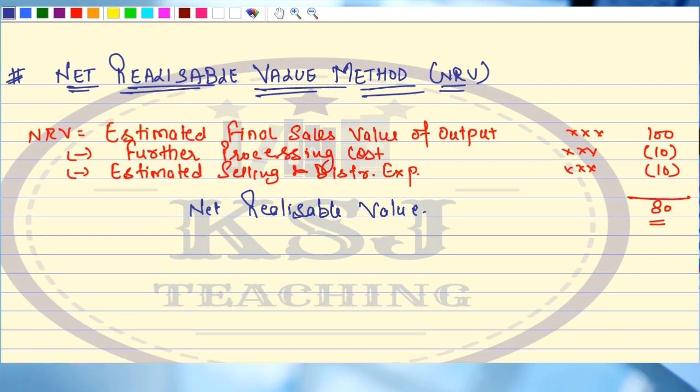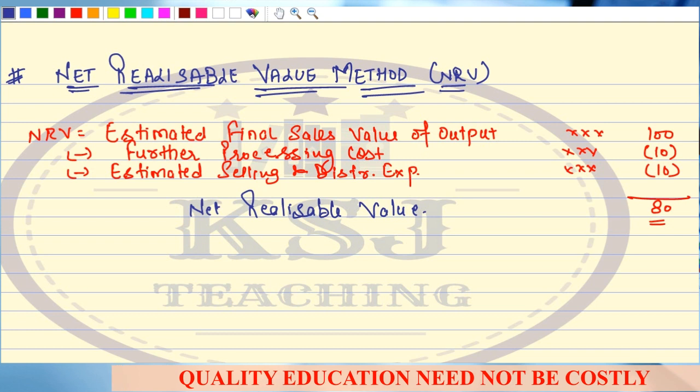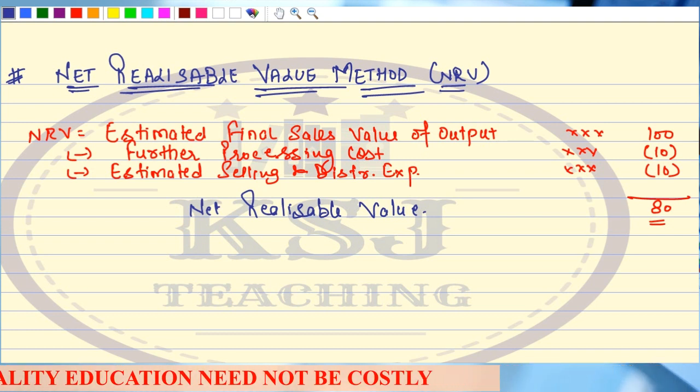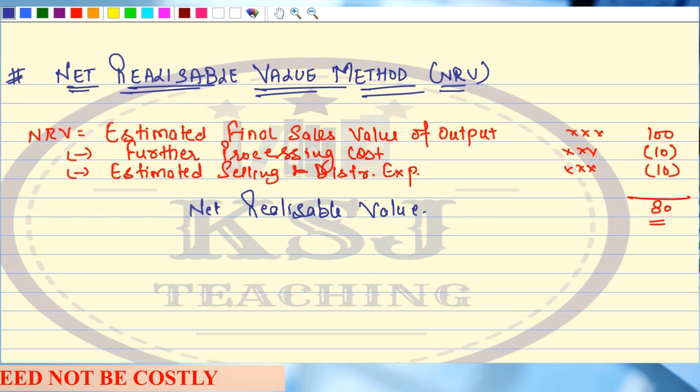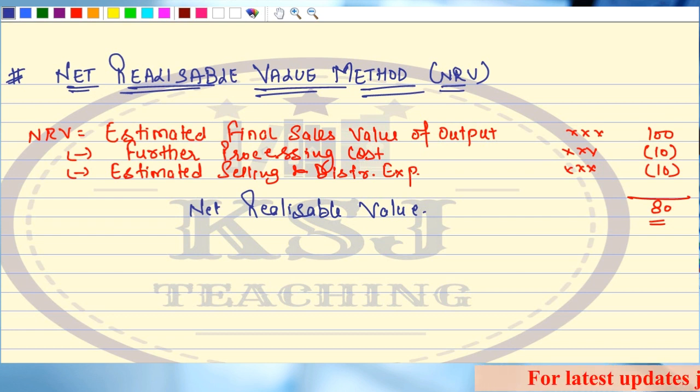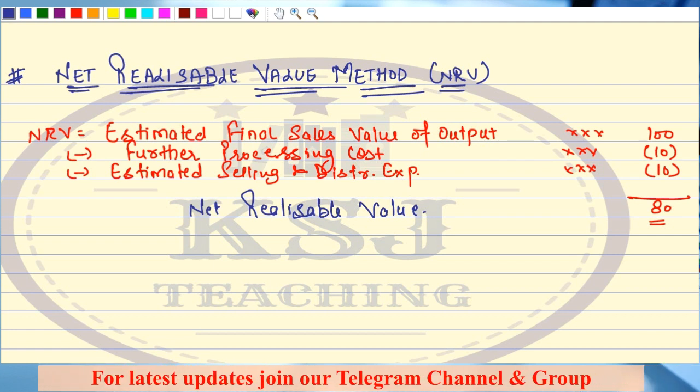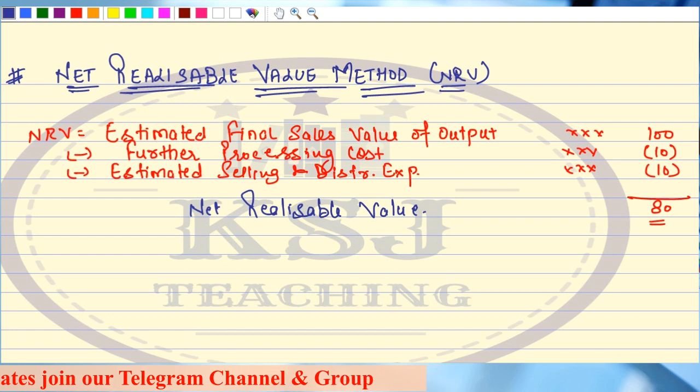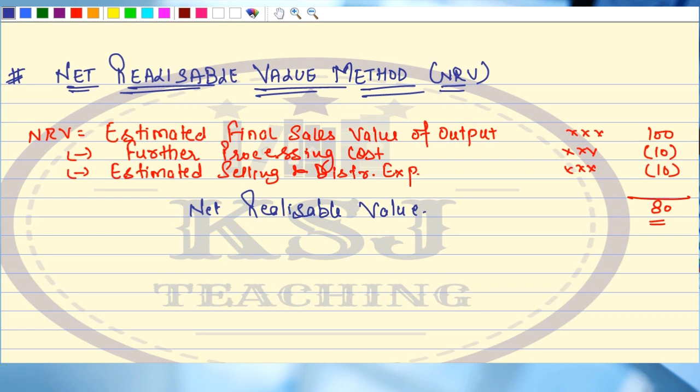Net realizable value from the final sales value of output is the estimated final sales value of output, minus the further processing cost we have incurred on that particular product individually after the split off point, minus the estimated selling and distribution expenses of that particular product. Clear? A very simple method. There is no twist and turns in this. That is why I told you this is a very, very simple chapter. Joint and byproduct, a very, very simple, straightforward chapter, I will say. So these are the two methods.